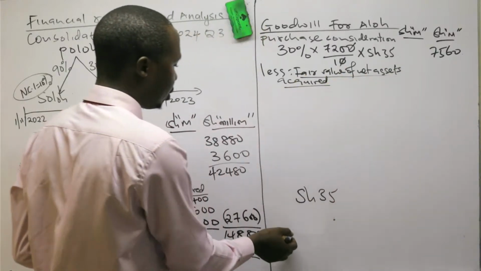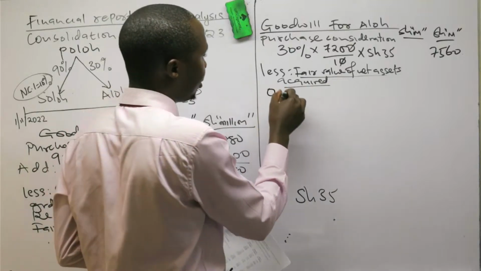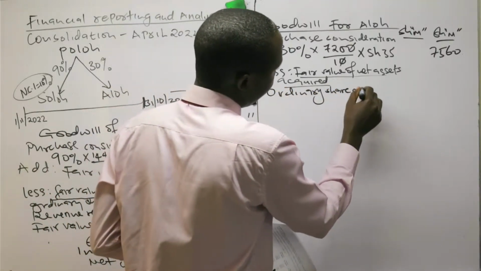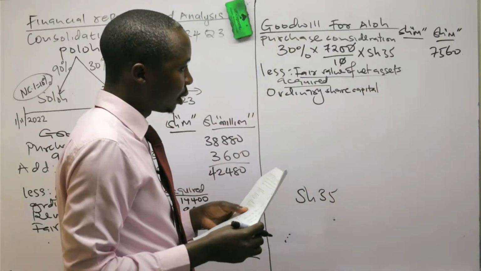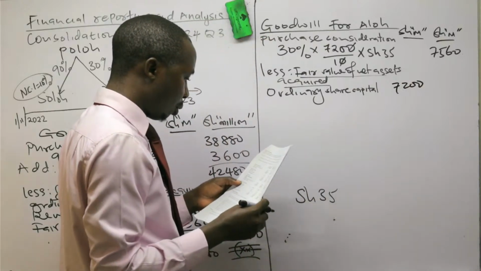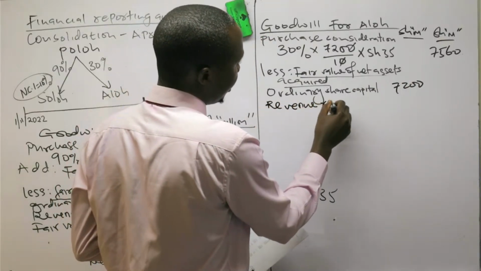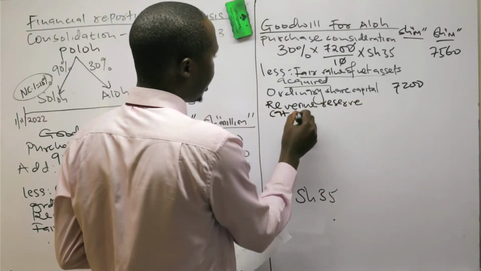So again, you can go to your statement of financial position. Our ordinary share capital is 7,200. Then we have revenue reserve, which is the same as retained earnings, revenue reserve at acquisition date.